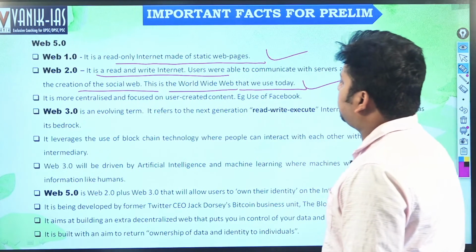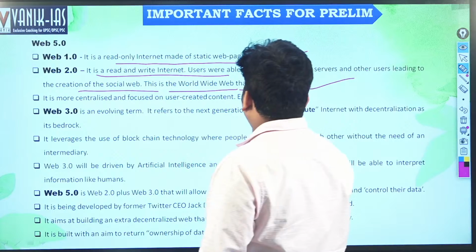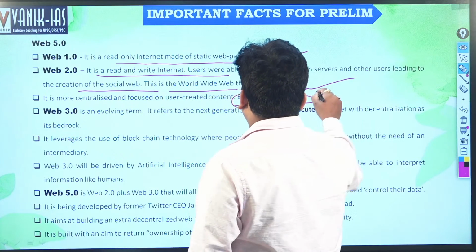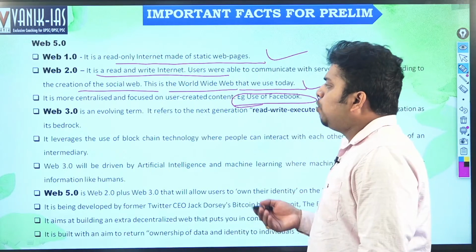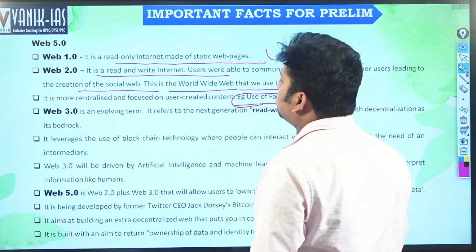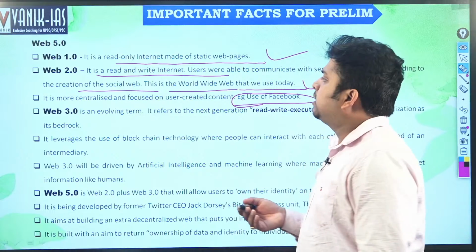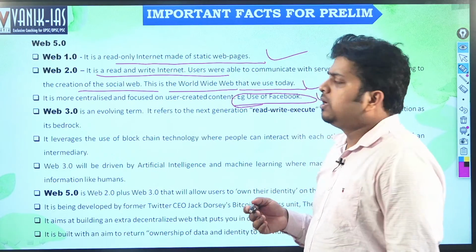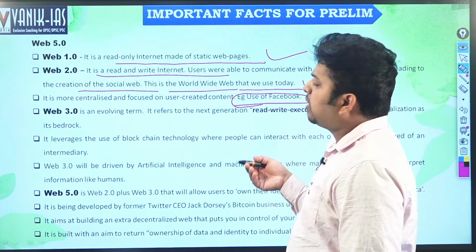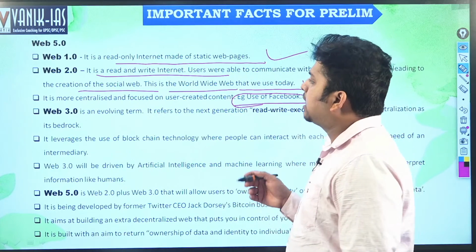It is more centralized and focused on user-created content, for example the use of Facebook. You can write on Facebook whatever you want. This comes under Web 2.0. Initially, when Facebook and social media were not there, the system was Web 1.0, where only those people who were developing a particular site could write.